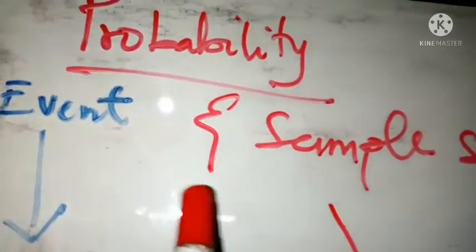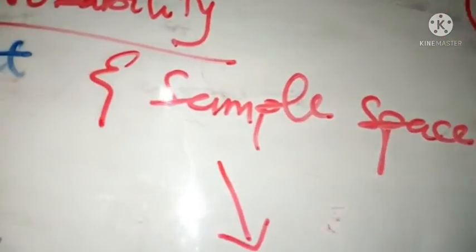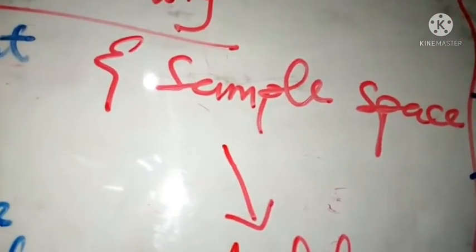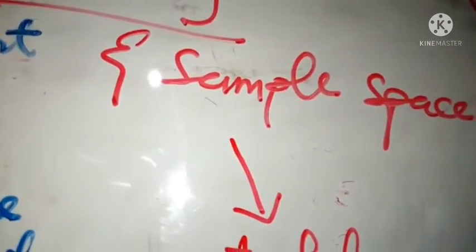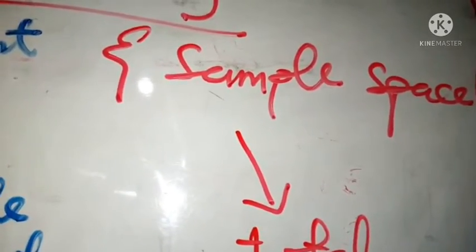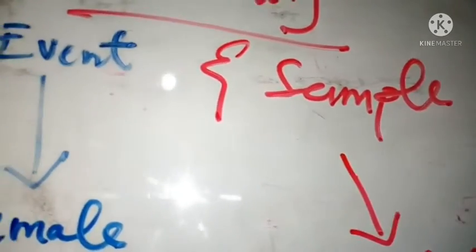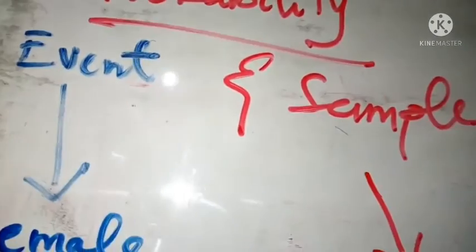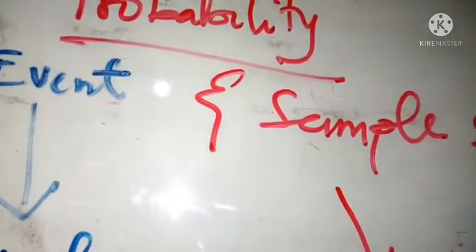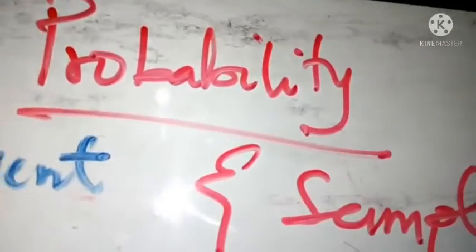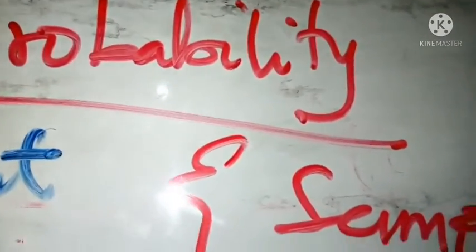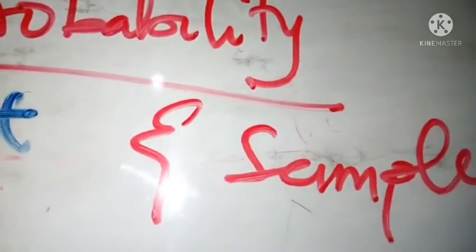and then find out the meaning of an event as well as a sample space, and then we proceed and talk about mutually exclusive and independent events. Okay, so let's have a discussion on an event, or maybe first of all the real definition of probability. When I say probability, what exactly is a probability?